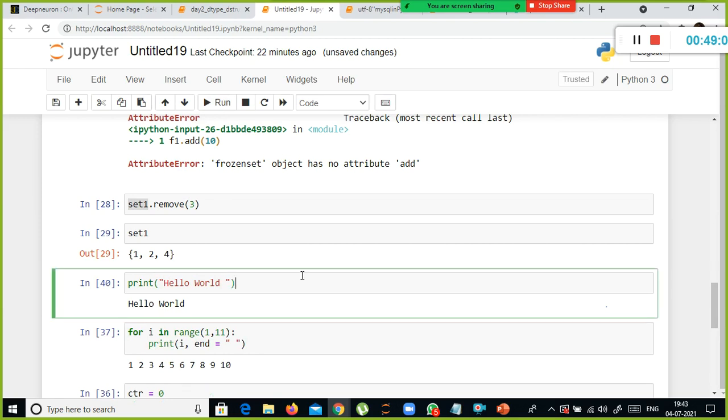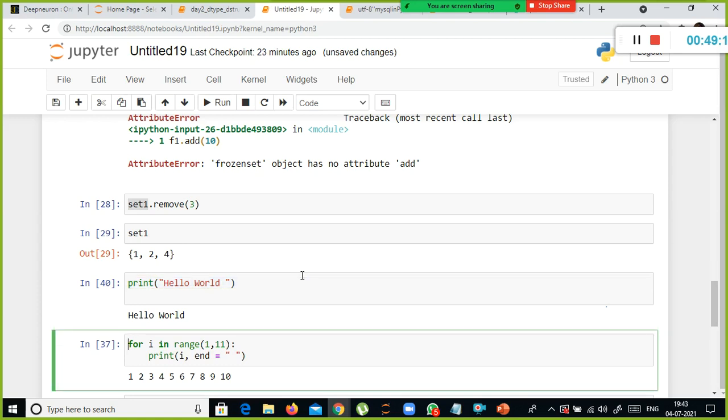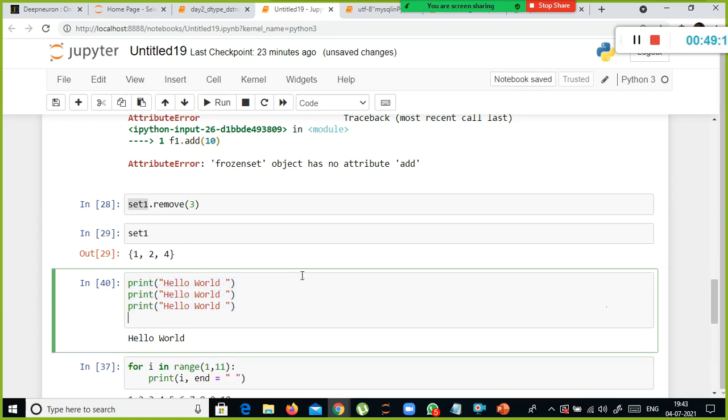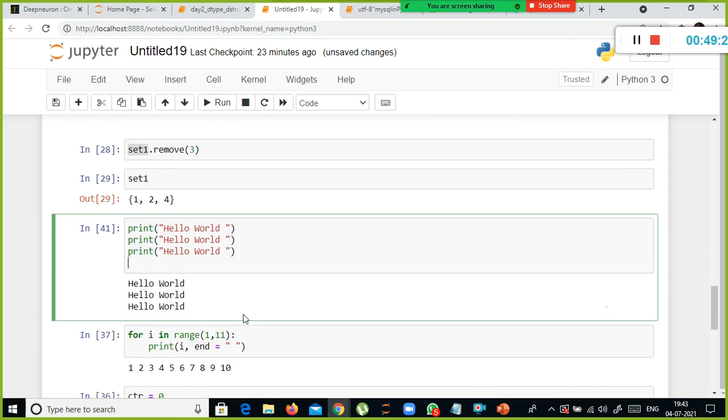Fine, it is printing it, no issues. Somebody tells you, print it 3 times. You will obviously copy paste it 3 times. And if somebody asks you to print it 10,000 times, can you copy paste it 10,000 times? It will take a lot of time, right?